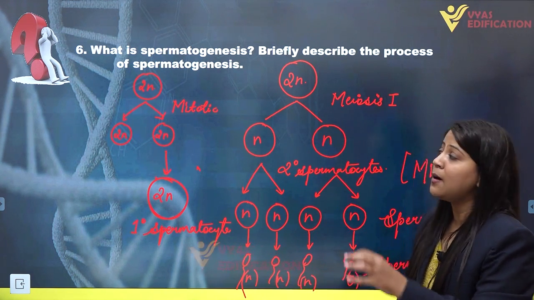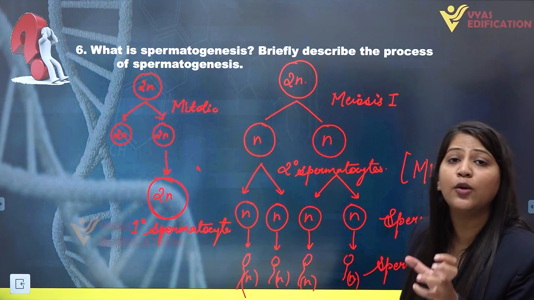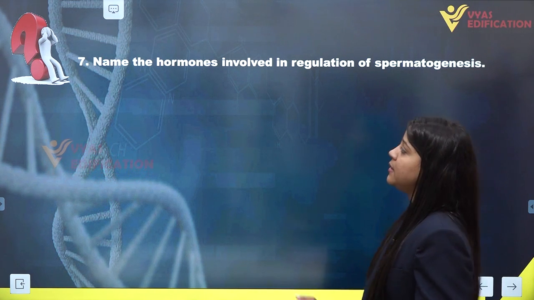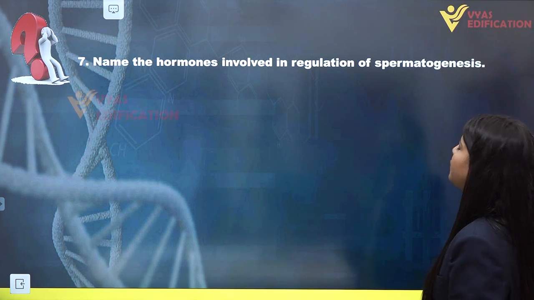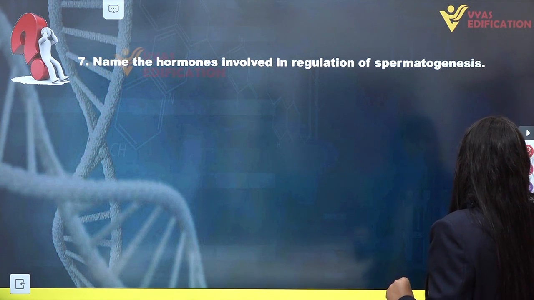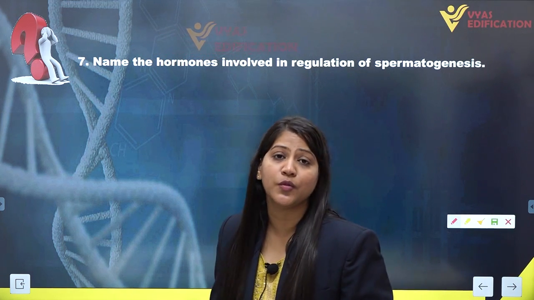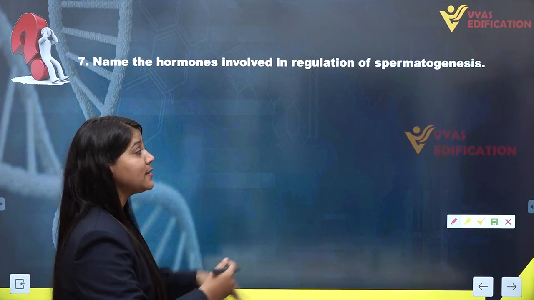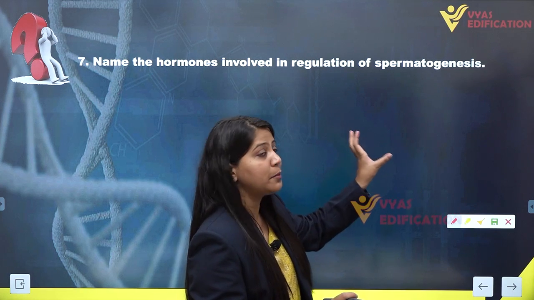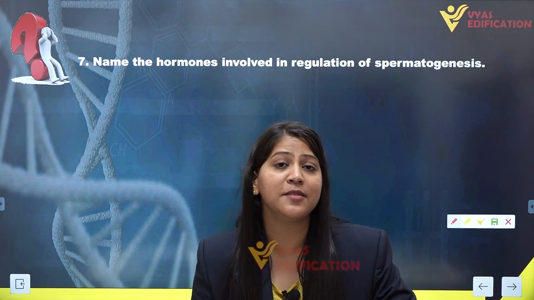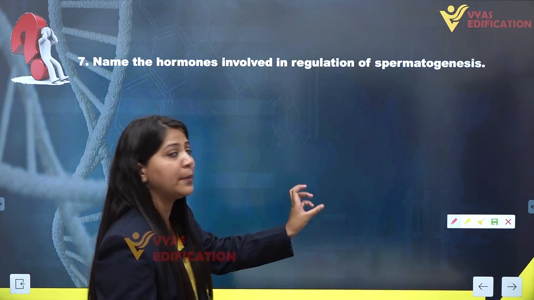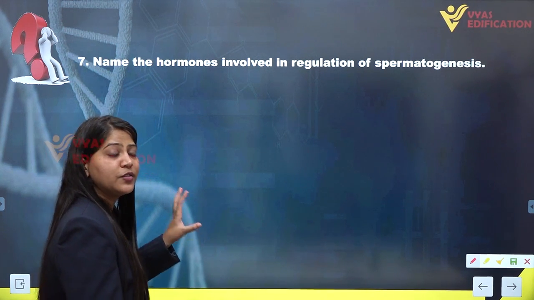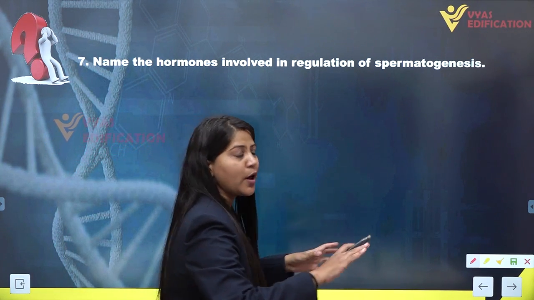So we have completed the process of spermatogenesis and what spermatogenesis actually is. Now the next question we have is question number 7, that is: name the hormones involved in regulation of spermatogenesis. Basically in this chapter we always get confused with the hormones. So let's make it clear which hormones are actually involved in the regulation of spermatogenesis in males. As spermatogenesis is the production of sperm cells or male gametes, of course it happens in males. If we talk about the hormones in males, there are actually 3 hormones in the reproduction process.